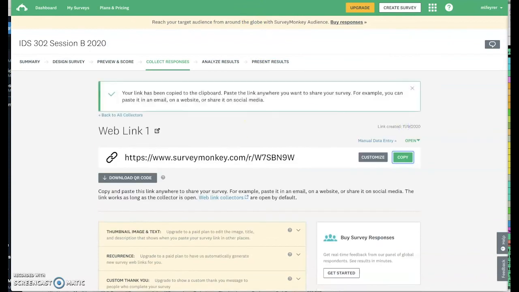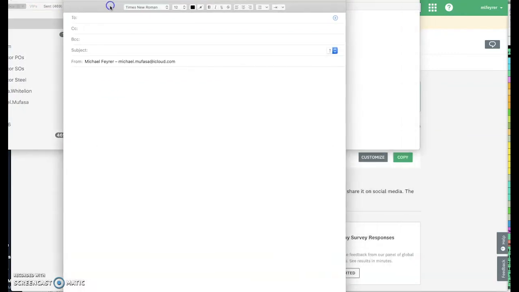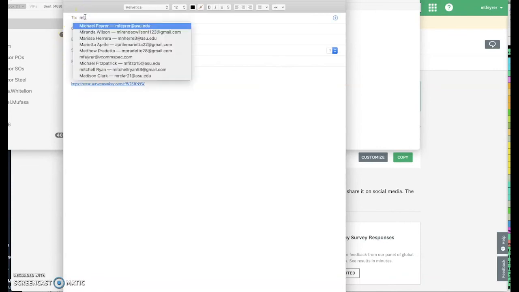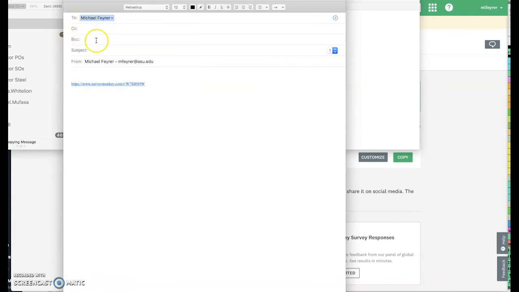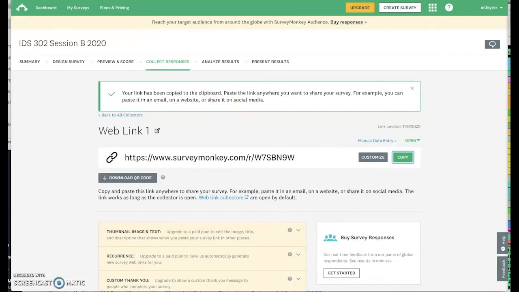Copy link. See that? Now what I can do with this is I can create an email. Put this link in here like this. Send it to myself. Okay, survey link. And now I have it for what I need, and we can go with that, right? And I'll get that in my mail, and I can save that link, and that's where I can post it on Twitter, Facebook, send it to friends, family. You will post it online as well, okay?